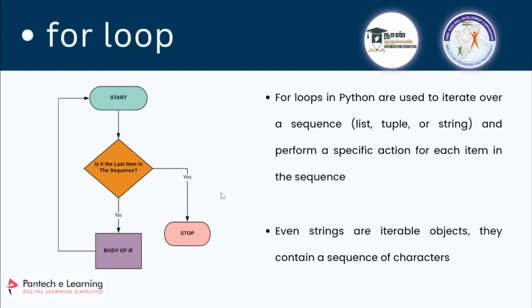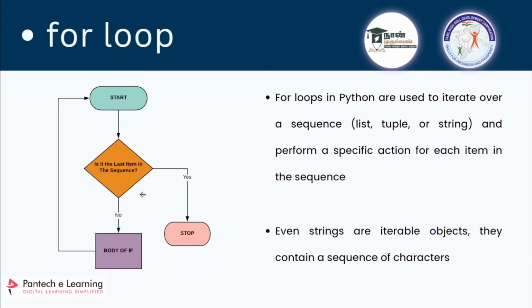And how does a for loop run? What is the property of a for loop? If you start it, it will take an element and execute the body of the loop. It will perform that task and check whether it is the last item in that sequence. If it is not the last item, it will iterate again, so that in the next iteration it will take the next item.